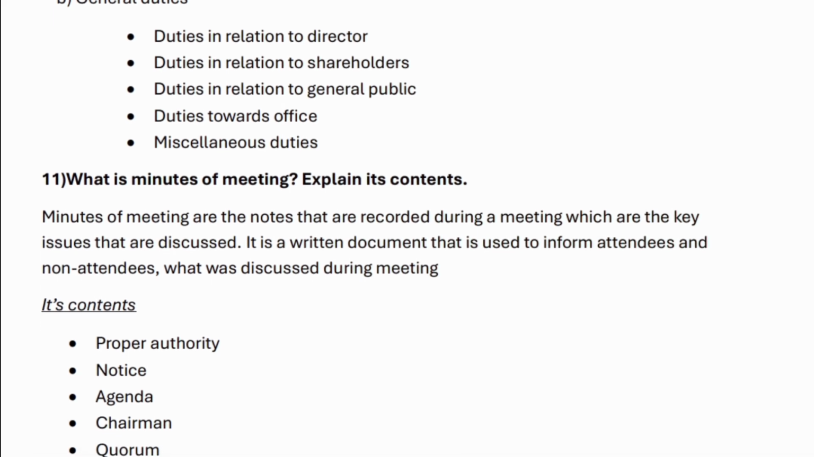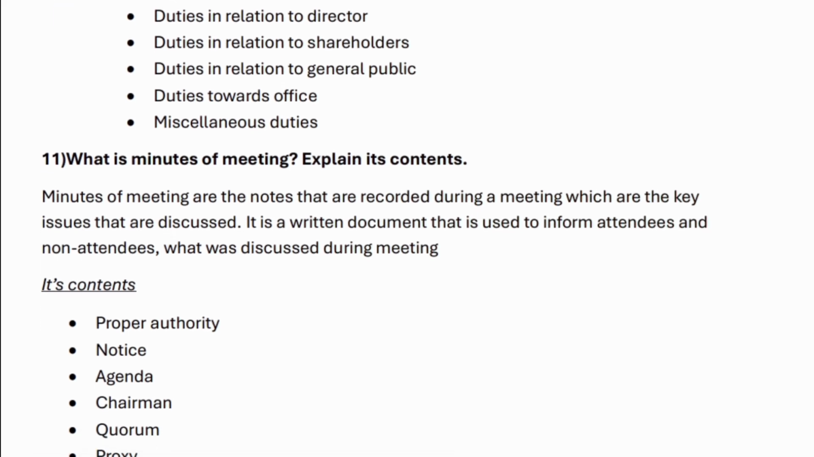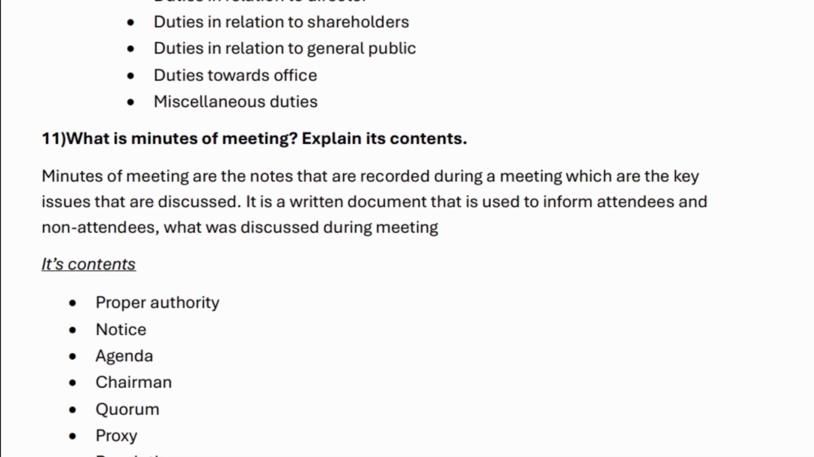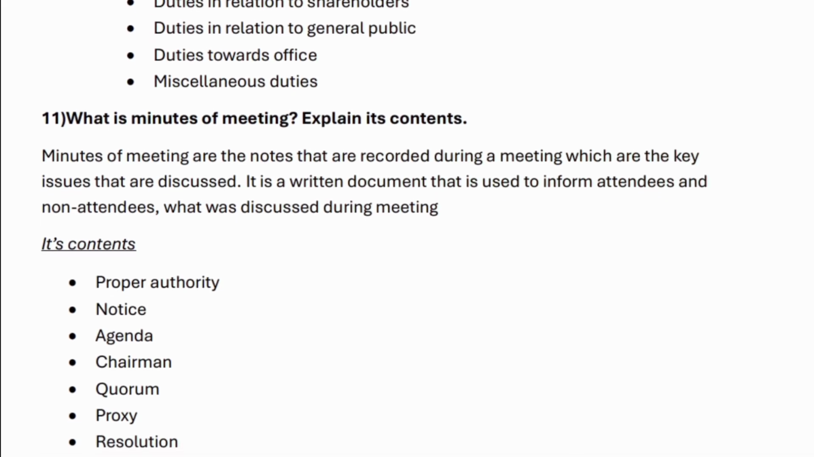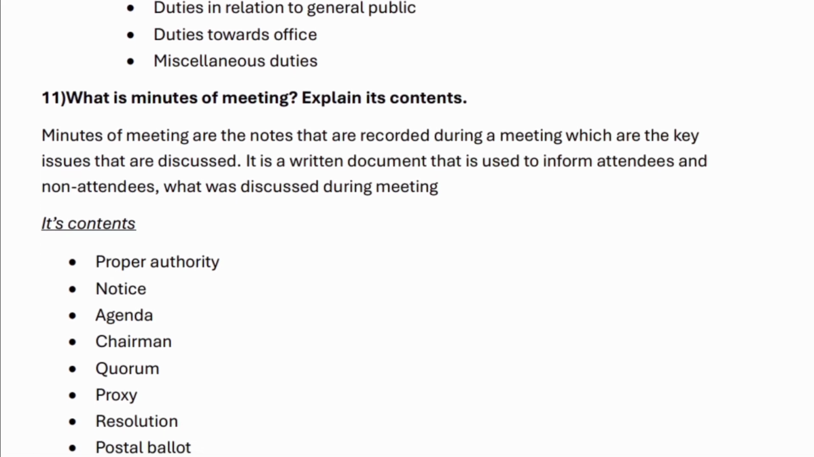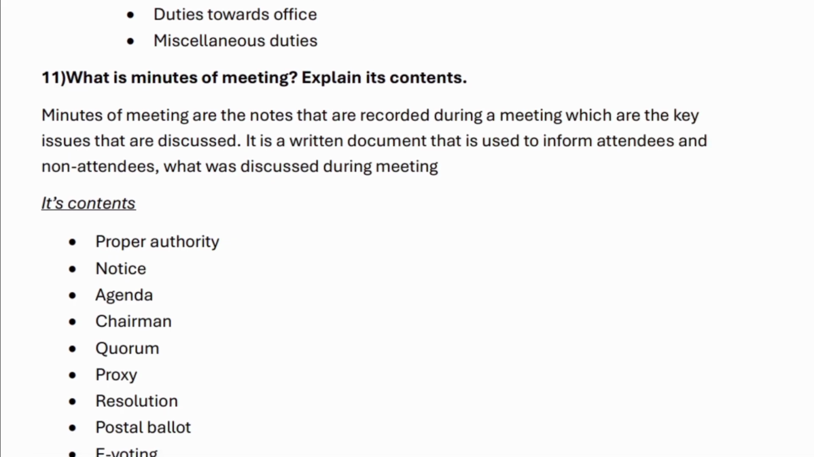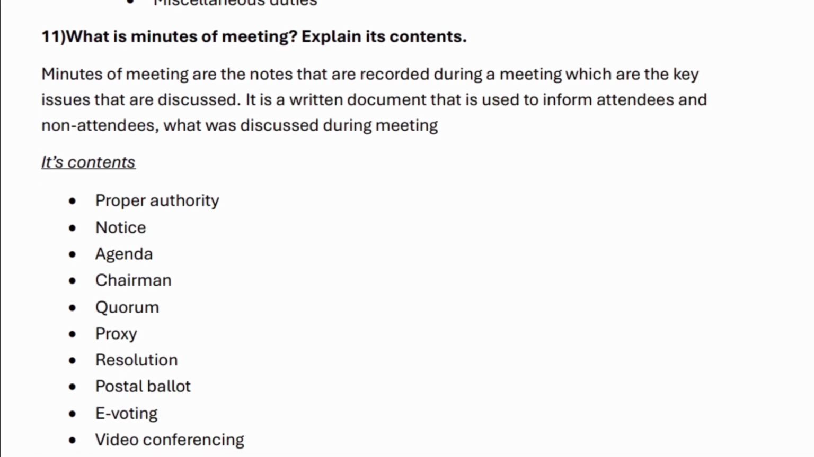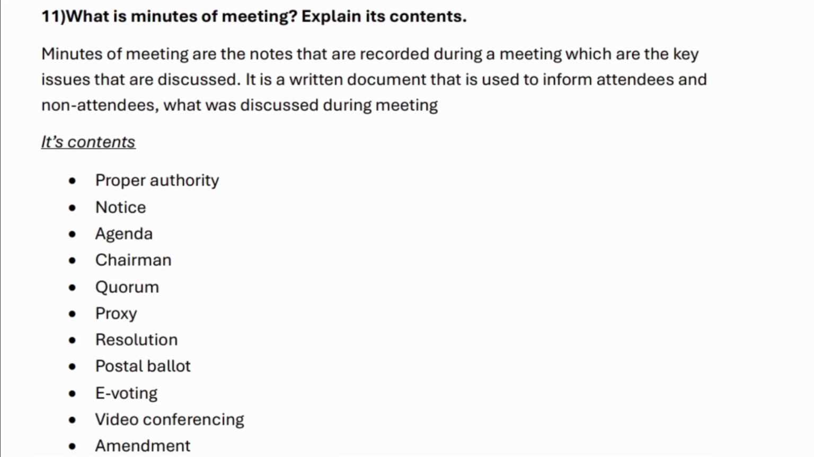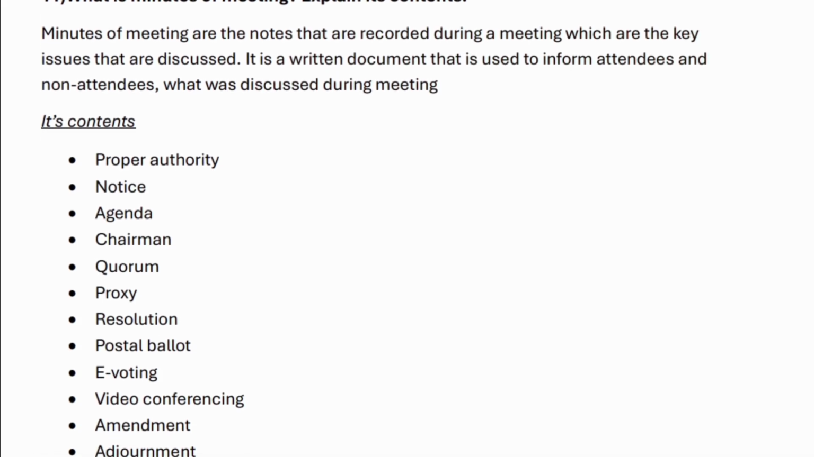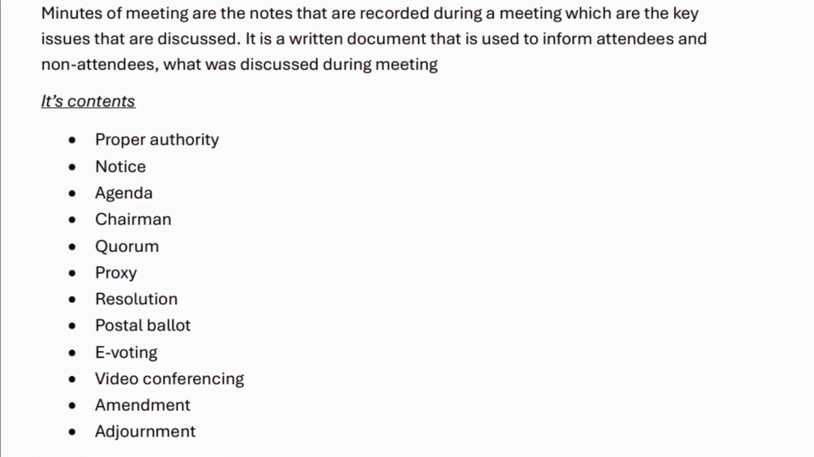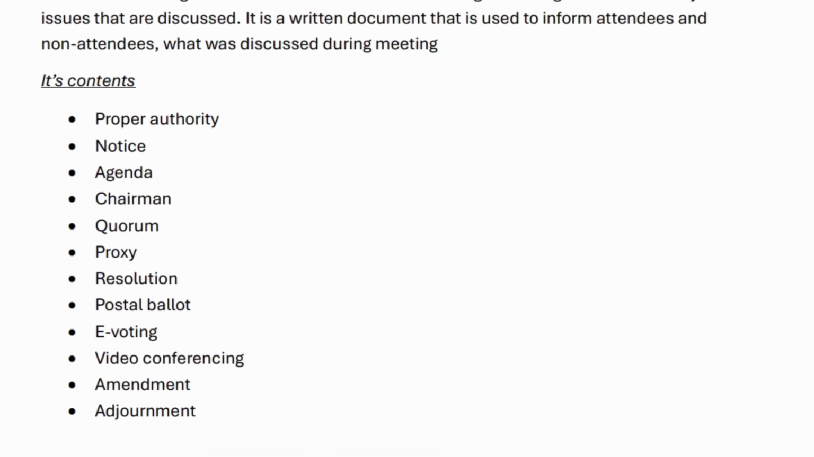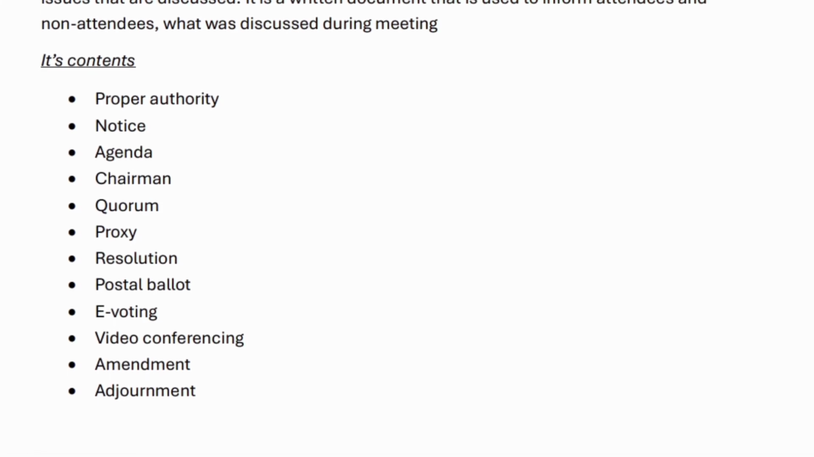11. What is minutes of meeting? Explain its contents. Minutes of meeting are the notes that are recorded during a meeting which are the key issues that are discussed. It is a written document that is used to inform attendees and non-attendees what was discussed during the meeting. Its contents. Proper authority. Notice. Agenda. Chairman. Quorum. Proxy. Resolution. Postal ballot. Voting.